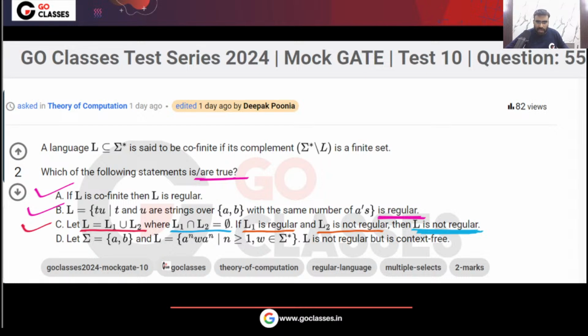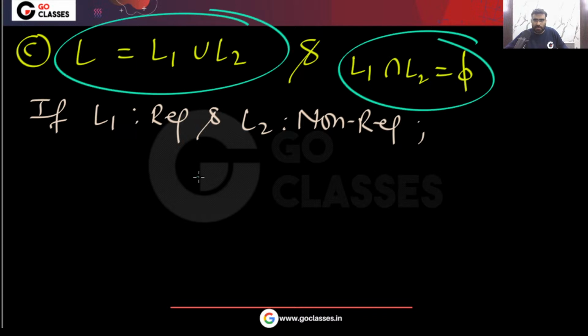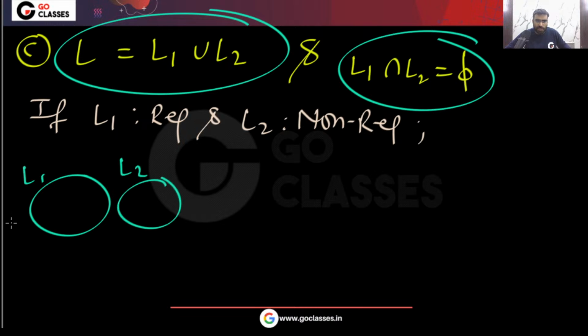If you assume L is regular, there is a problem. Because of these two conditions, L1 and L2 are disjoint, they have nothing common, so L2 equals L minus L1.